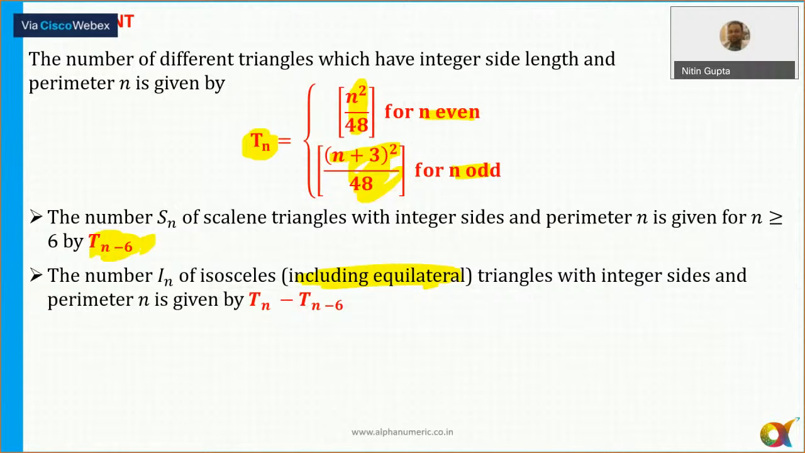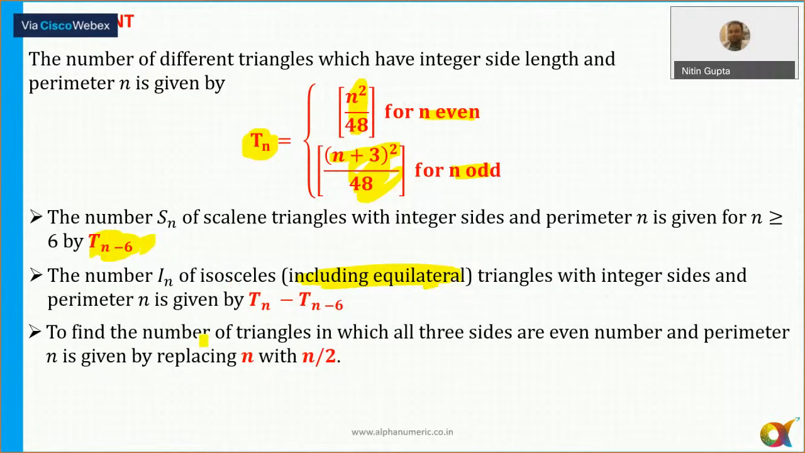Now next thing, if I need to find out the number of integral triangles in which all the 3 sides are even numbers, in that case simply replace n by n by 2, ठीक है, where n is the perimeter. For example, if the perimeter of the triangle is given as 30 and the question is if all the 3 sides are even, how many triangles are there? So instead of 30, you need to put 15 in these formulas which I have written on the top here.